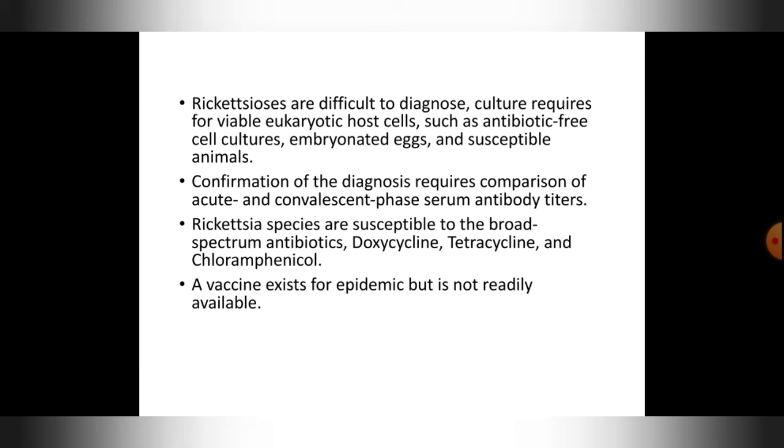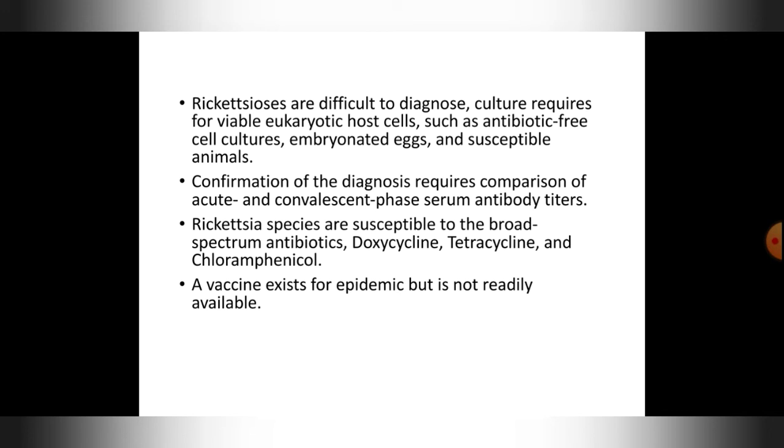The acute phase of a disease is where you can see the high incidence of the infection. It is an infectious phase, I can say, where you can see the symptoms and the disease is highly spreading in the body. Convalescent phase is a gradual recovery of health after the illness. It is a recovery phase. So you need to collect the serum from the person who is having this particular disease in 2 phases. So you collect one in the acute phase and another in the convalescent phase, and you have to go for titration. This is the confirmation of the diagnosis whether you have an infection by rickettsia or not.